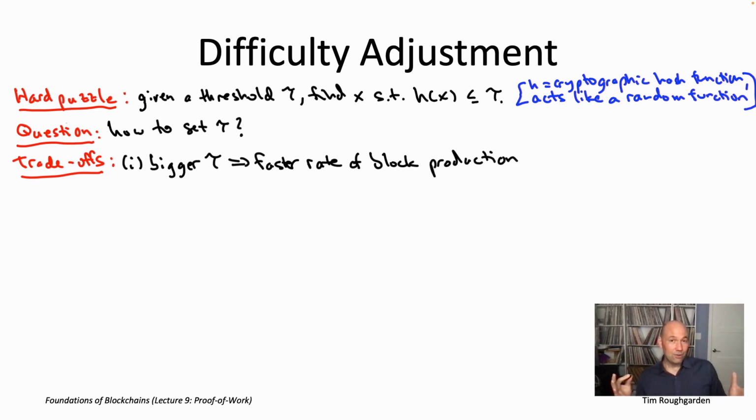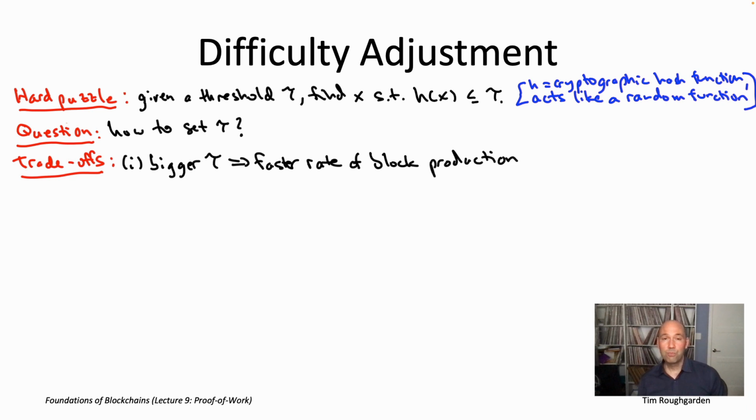And so holding the security parameter k fixed, the faster blocks are produced, it would seem the better, right? If they're being produced twice as fast, then it's going to take half the amount of time to extend the block on the longest chain by k times. In other words, it'll halve the time to block finalization. So that's the first reason, time to finalization, or latency, if you like.